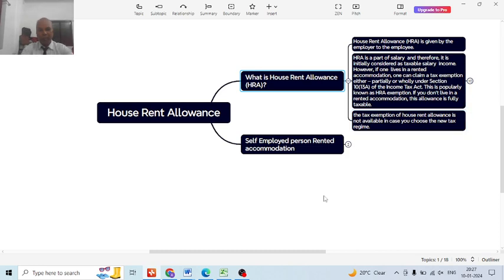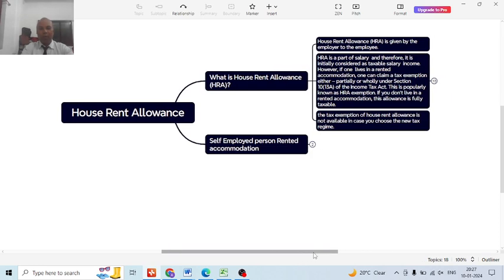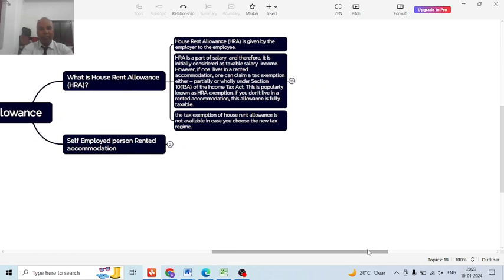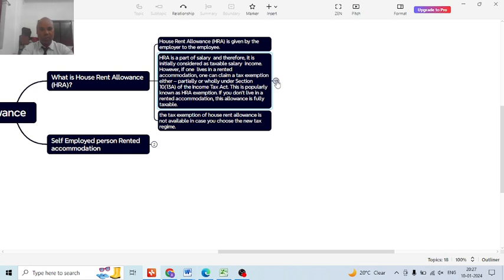In this case, the employer provides the housing allowance, which is part of the salary of the employee, and the person will get the deduction under Section 10(13A).